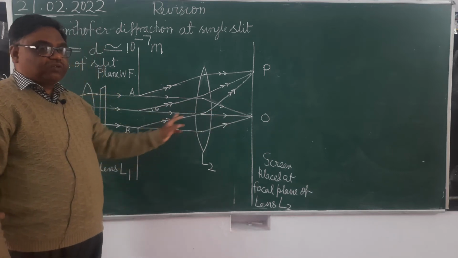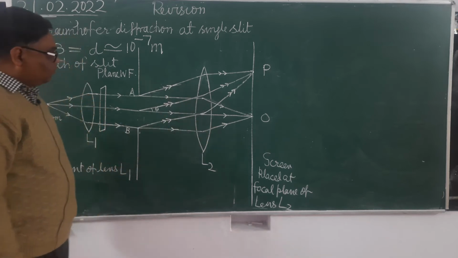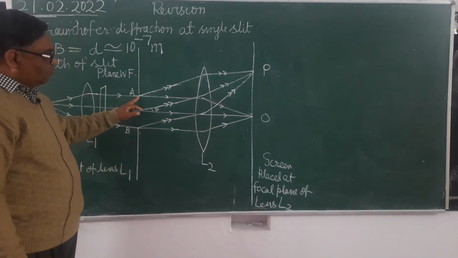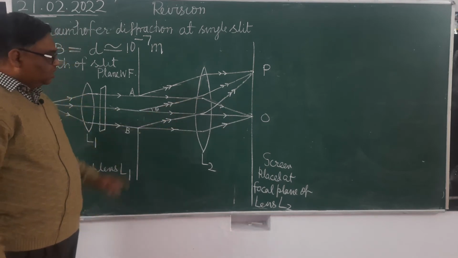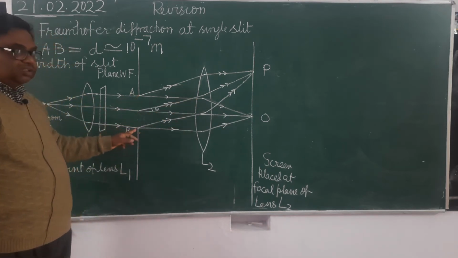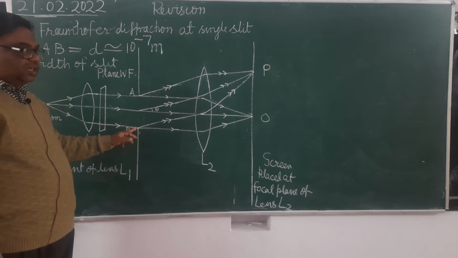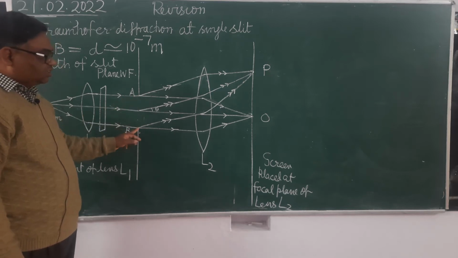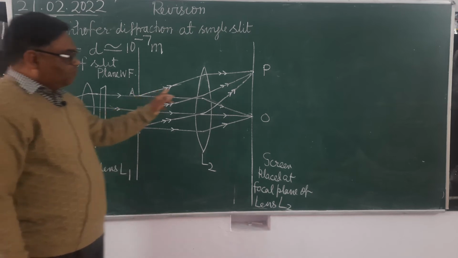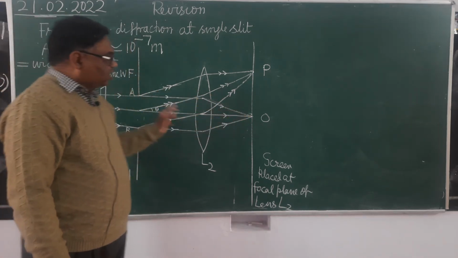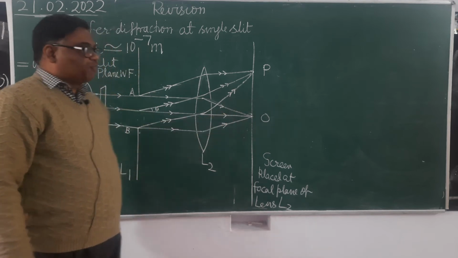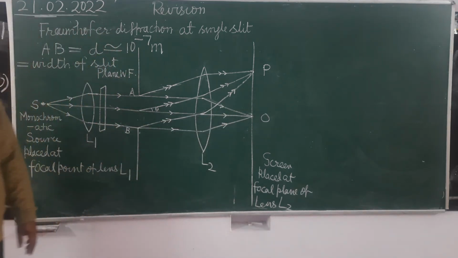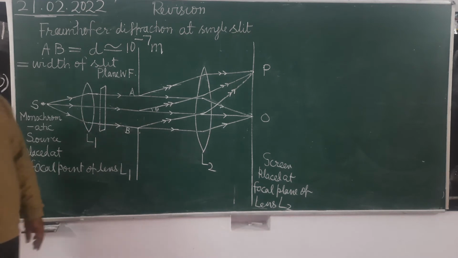They will be brought to focus at any point on the focal plane. So see here, when these diffracted rays fall upon the lens, here they are emitting in the same phase. They are emitting out in the same phase and reaching here after covering equal length of path. ये यहाँ पर O पर पहुँच रही हैं आफ्टर कवरिंग इक्वल लेंथ ऑफ पाथ.